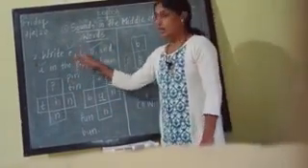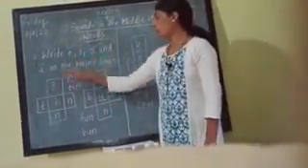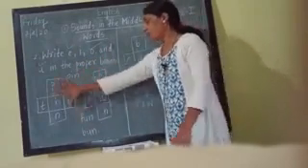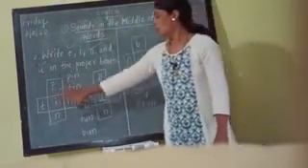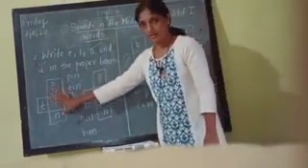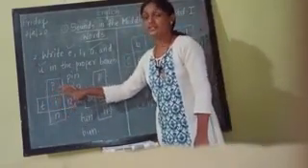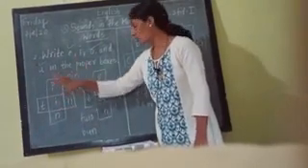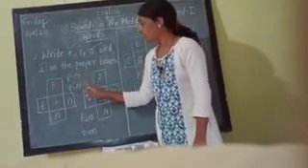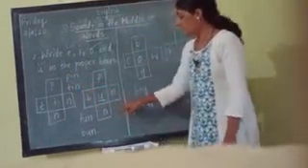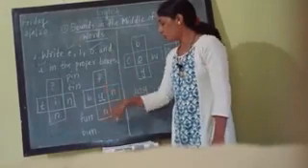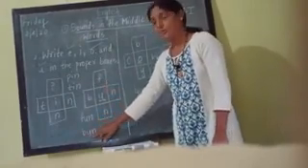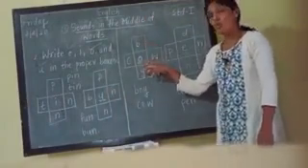Write E, I, O and U in the proper boxes. This is first box, second box, third box and fourth box. In first box we have added I, it is a vowel. So we have got two words: P-I-N, pin, T-I-N, tin. In second box we have added U. Then we have got two words: F-U-N, fun, B-U-N, bun.